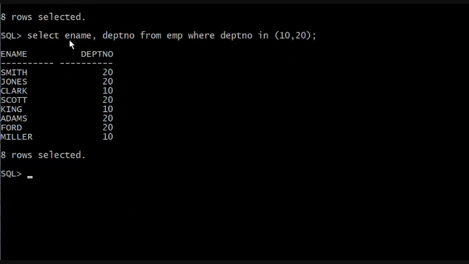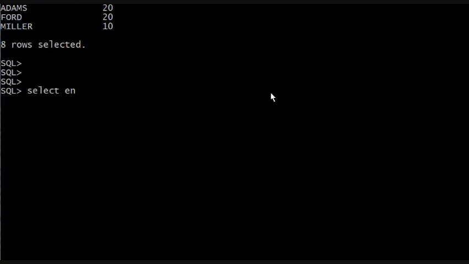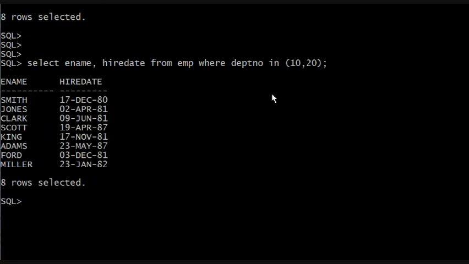So analyze this statement. Give me the names and department numbers of those who work in Department 10 and 20. Select ename, department number from EMP where department number in 10 and 20. What if I said just give me the names and the salaries of those who work in department 10 and 20? So that's going to be ename, comma, sal. Give me the names and the hire dates of those who work in department 20. That's going to be ename and hire date from EMP where department number, not equals, but in 10, 20. No quotes because these are numbers. So names and hire dates.